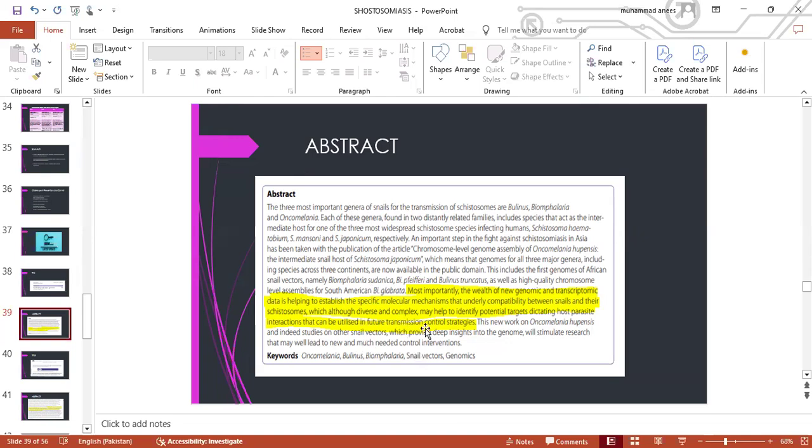which, although diverse and complex, may help to identify potential targets dictating host-parasite interactions that can be utilized in future transmission control strategies. This network on Oncomelania, and indeed studies on other snail vectors which provide deep insights into the genome, will stimulate research that may lead to new and much needed control interventions.